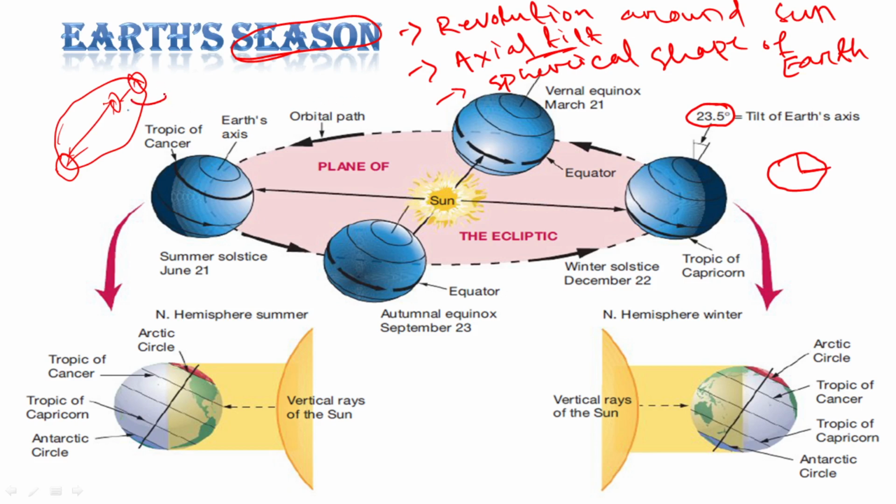Helion represents the Sun, so perihelion and aphelion.